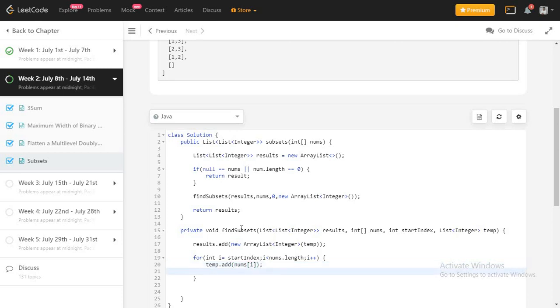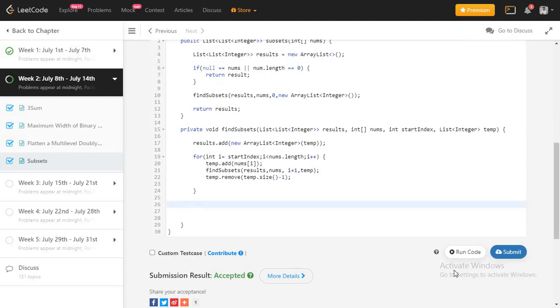Then I need to call this subset function with the required input. We need to pass the results, the nums, and the start index, which in this case will be i plus 1. Then we need to pass our temporary array also. Then we need to remove it, so temp.remove, and we need to remove the last index every time, so temp.size minus 1. Now that's pretty much our code.